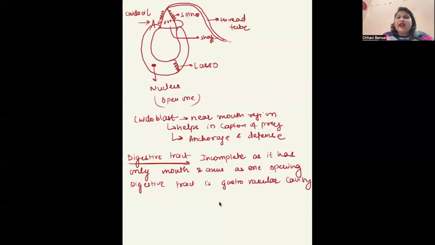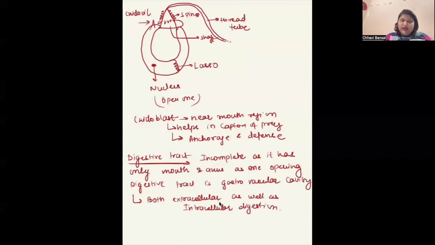And in case of porifera, what type of digestion was it? Intracellular or extracellular? It was intracellular, right? In case of Hydra, they have both extracellular as well as intracellular digestion. Is it clear? Any doubts so far?